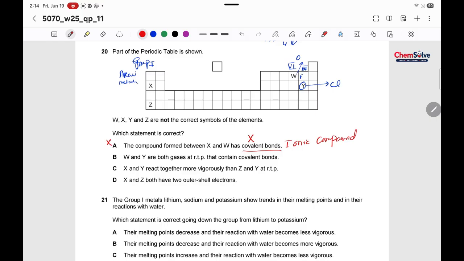W and Y are both gases. Yes, this is correct. One is oxygen, the other is chlorine. Both are gases that contain covalent bonds. This is also correct because a non-metal and another non-metal form a covalent bond. So this statement is correct. No need to look at the other statements. B is the correct one.